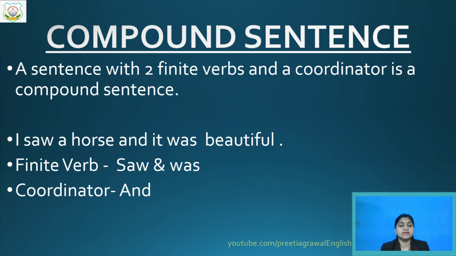So here in this example, I saw a horse and it was beautiful, saw is one finite verb, which I have already told you. Another finite verb is was. Because if you change this was, then again your tense will be changed. Isn't it? If you write here is in place of was, your tense will change.